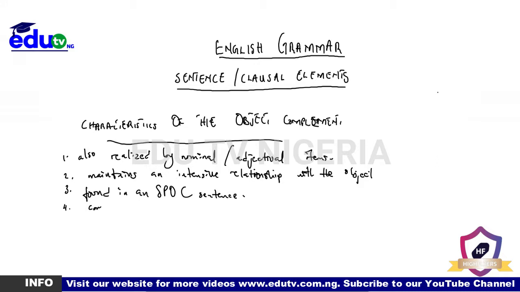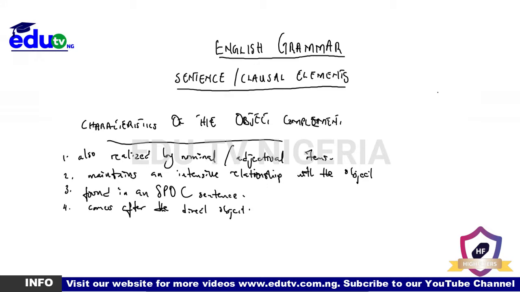It comes after the direct object. Now that means that for us to have the object complement, the object in that sentence is a direct object.